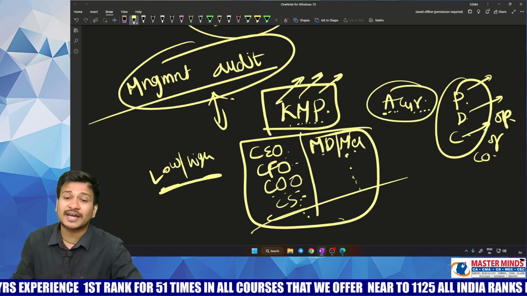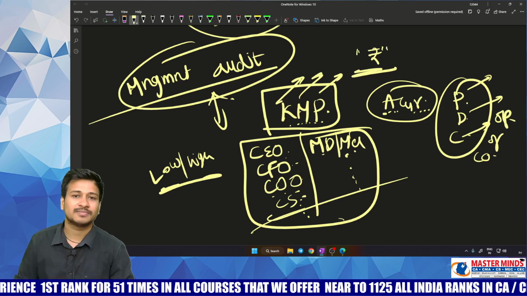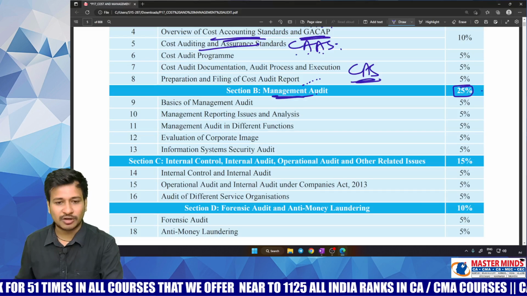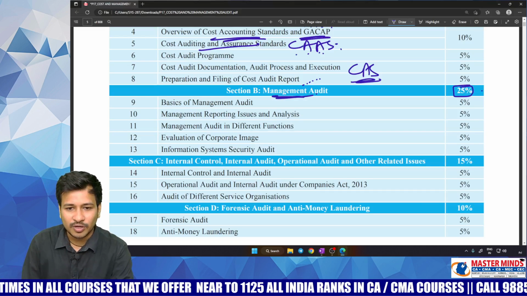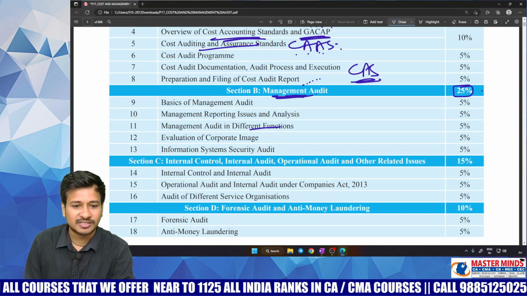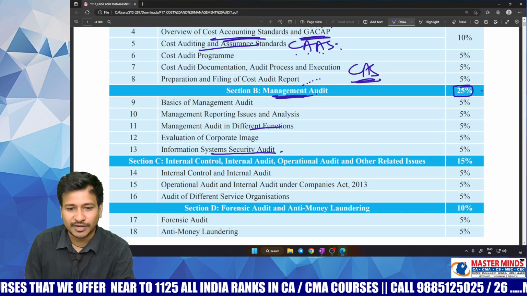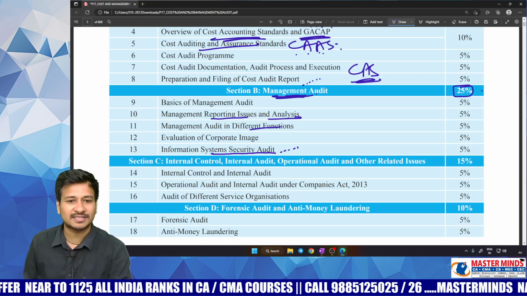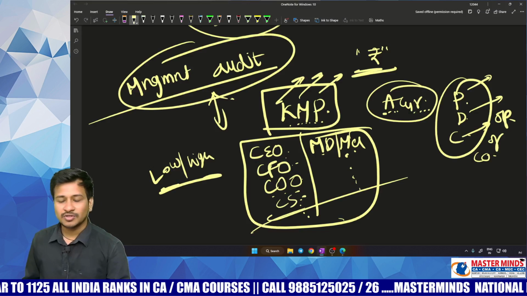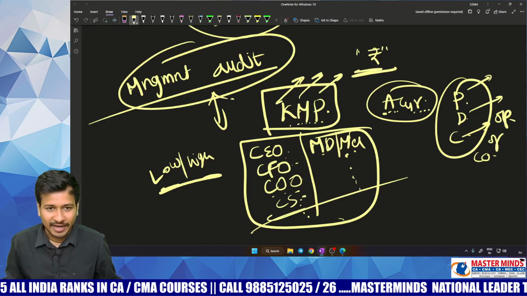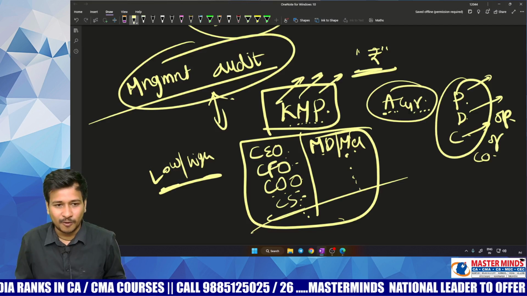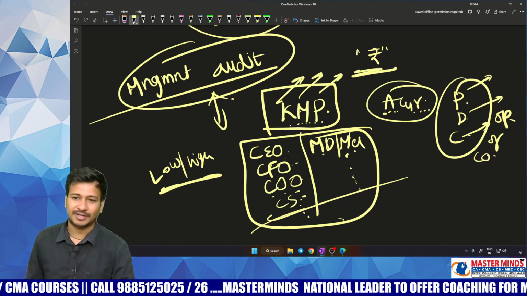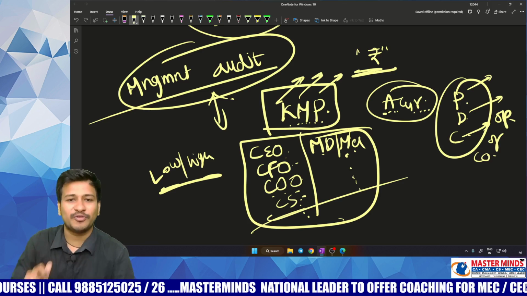It is generally in no way concerned with the amount. Likewise, your financial audit is concerned with amount, your cost audit is concerned with amount, but check out management audit in different functions. Information systems and security audit, which is a different branch of management audit, you will learn later, along with management reporting issues and analysis. So take care, in management audit, you will have to know how the management is actually working, whether they are efficient or not. Then who will be performing this one, sir?